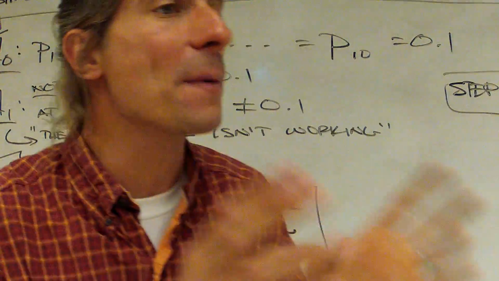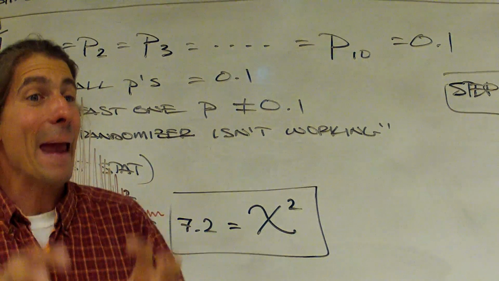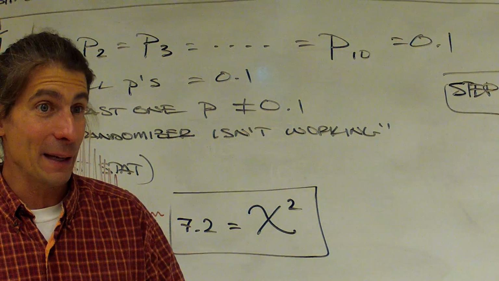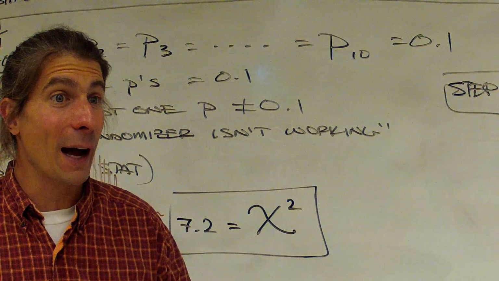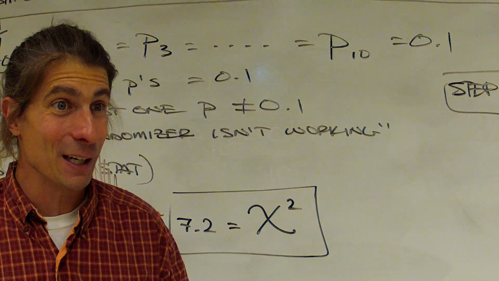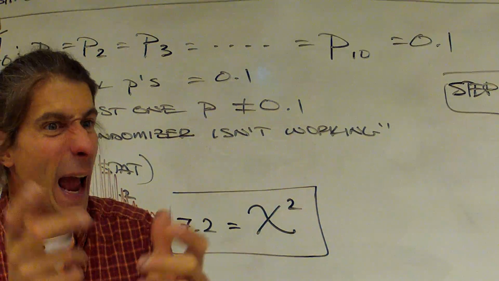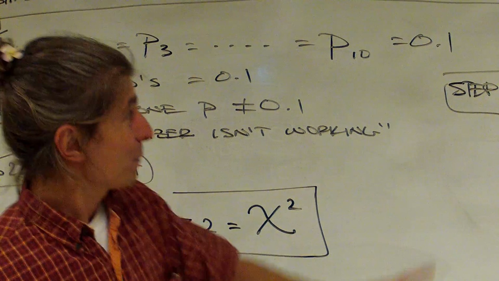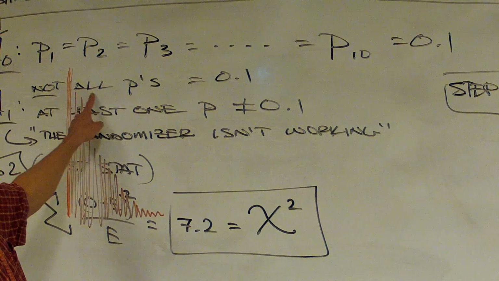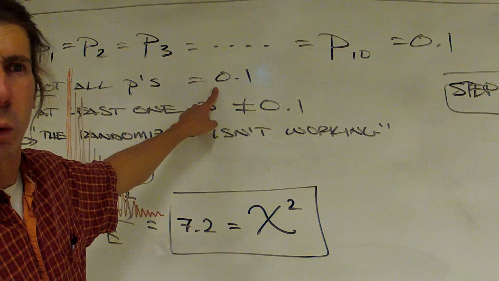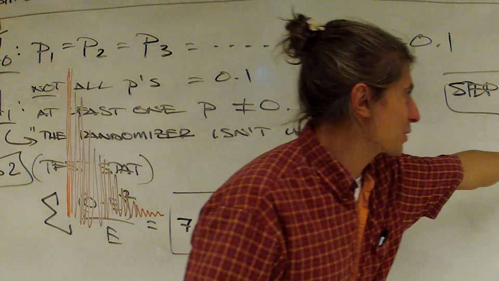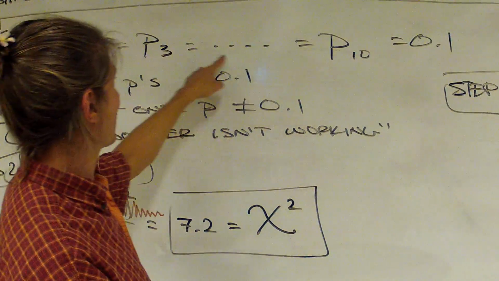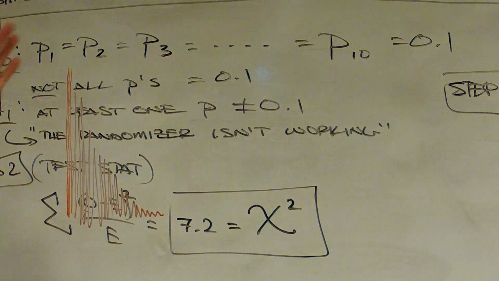Remember we opened this whole discussion, Zoe, by saying Apple made their randomizer less random to make people happy. I wanted to see if my iPod also had the exact same results. If Apple had finagled with the randomizer, we'd be believing this down here, that not all the proportions are at 10%. At least one of them's off. But this tells us that's not the case. It's more likely that they're all behaving right at 10%, even with that spike at queen. That spike is a clump and is to be expected in the random chain of events.